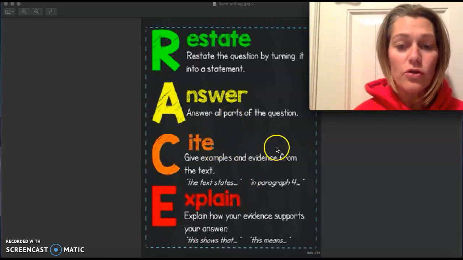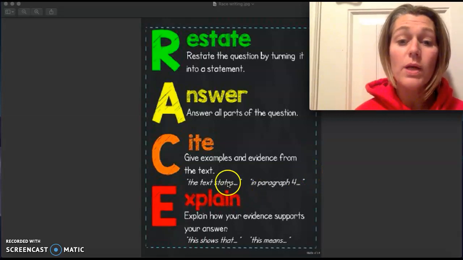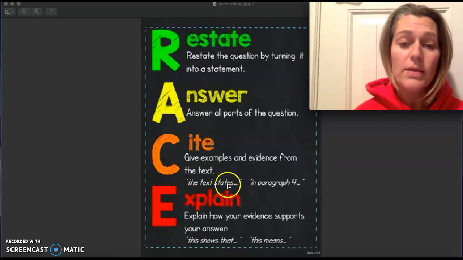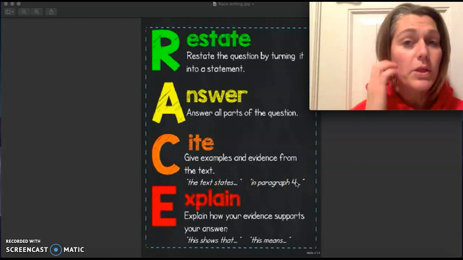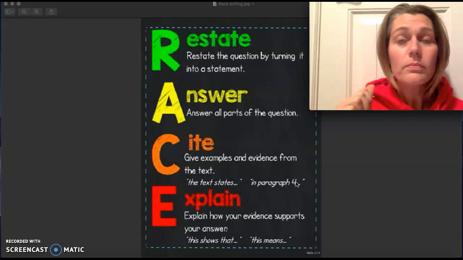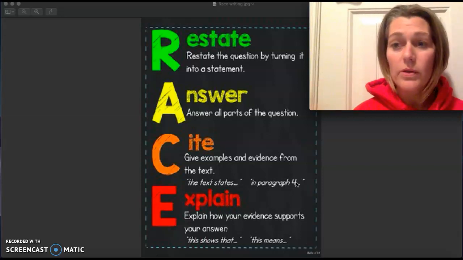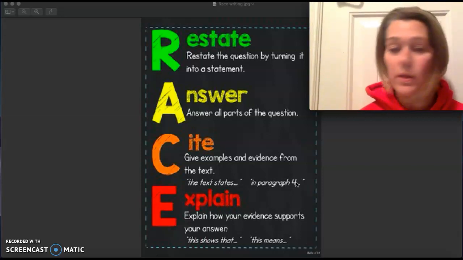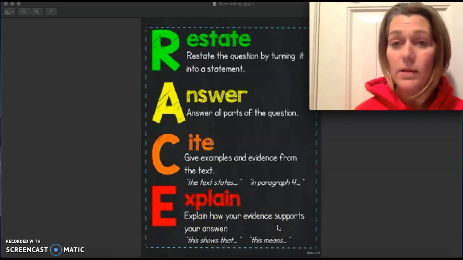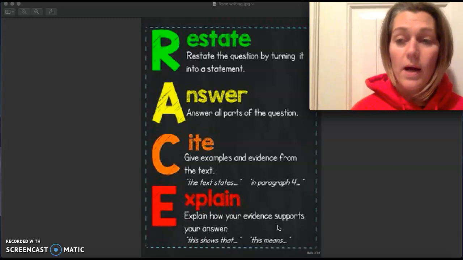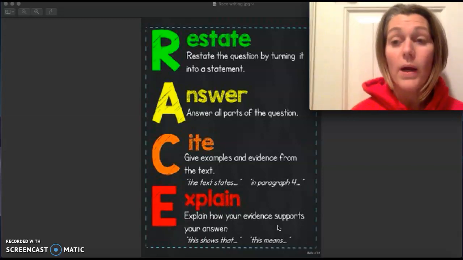Now, citation. It's when you use evidence from the text, but you tell me where you found it. This text states blah, blah, blah. Or in paragraph 4. So that's kind of what you're going to be using. You'll say, in chapter 7, we learned blah, blah, blah. Or on page 74, we learned whatever. And then remember, the E is when you explain your evidence and